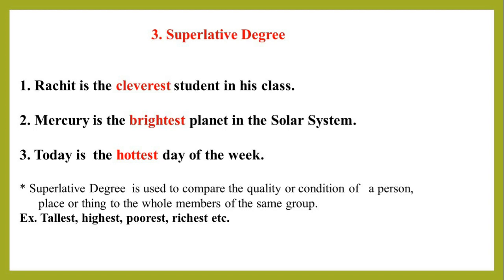Now we will talk about superlative degree. So observe these sentences. What do you find? The words cleverest, brightest, and hottest describe the quality of Rachit, Mercury, and Today respectively, comparing with members of their group. Thus, superlative degree is used to compare the quality or condition of a person, place, or thing to the whole members of the same group. Example: tallest, highest, poorest, richest, etc.